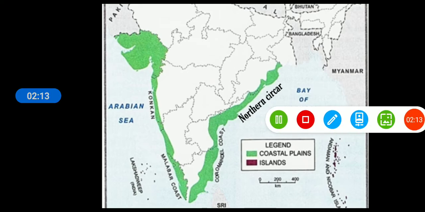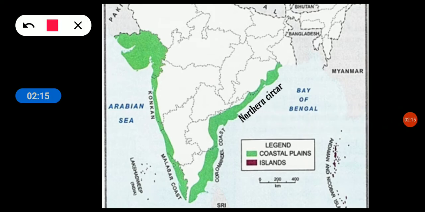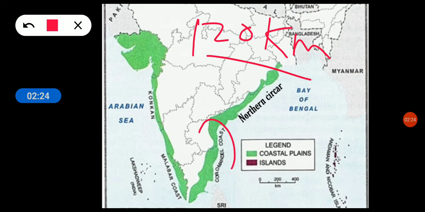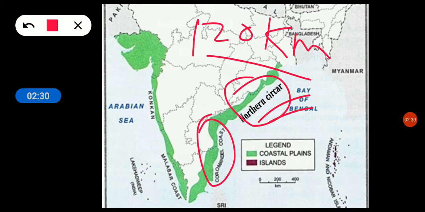The average width of this plain is 120 km. It has two broad divisions. The northern part is known as the Northern Circars and the southern part is called the Coromandel Coast.